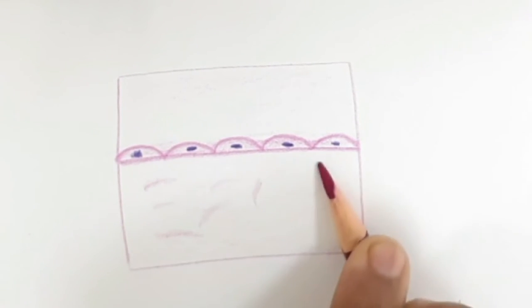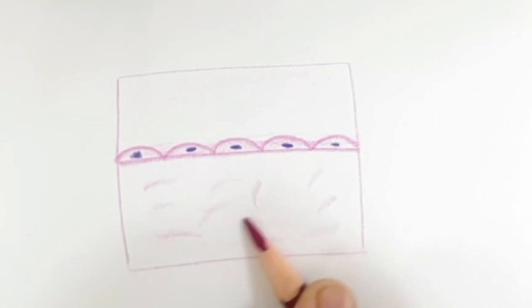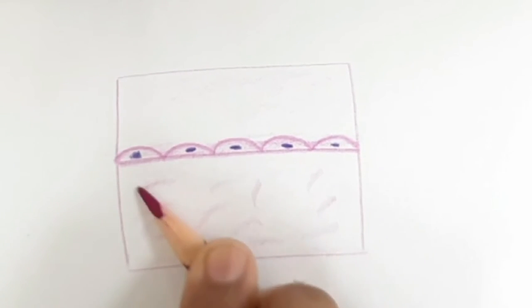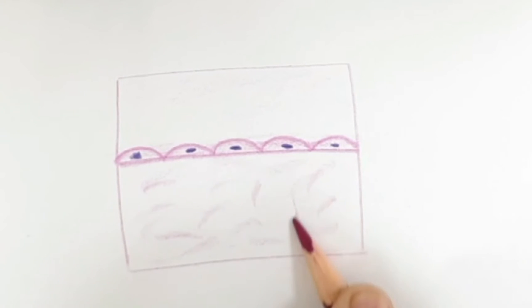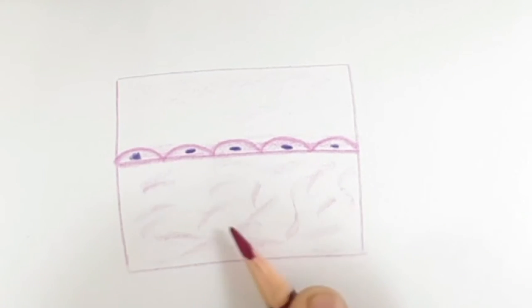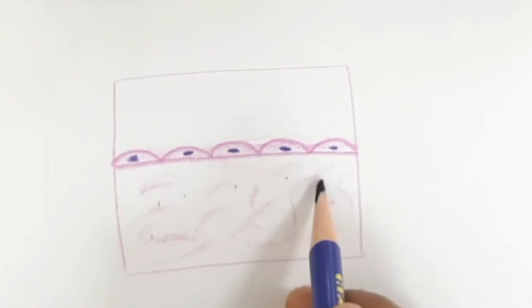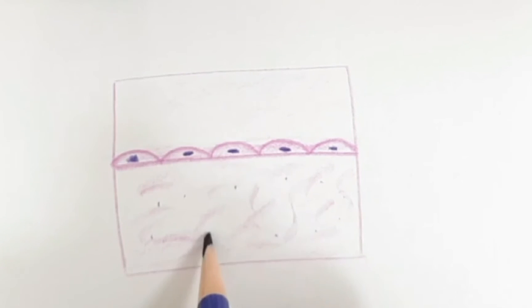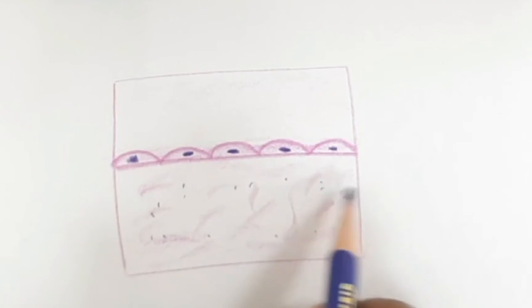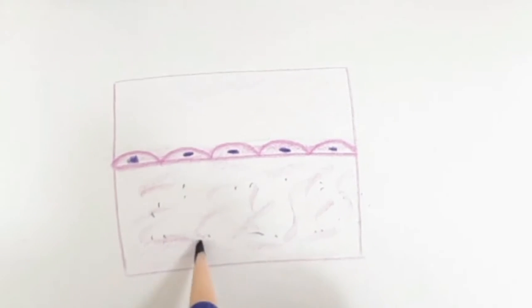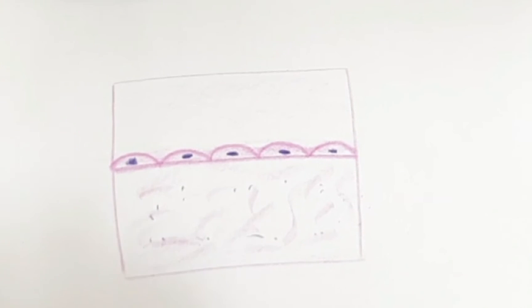The lining epithelium of the heart is known as the endocardium. The lining epithelium of the serous cavities, the pericardium, peritoneum and pleural cavity, is known as the mesothelium. It is also present in Bowman's capsule and certain parts of the nephron.